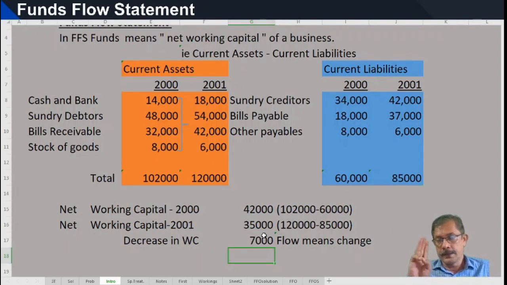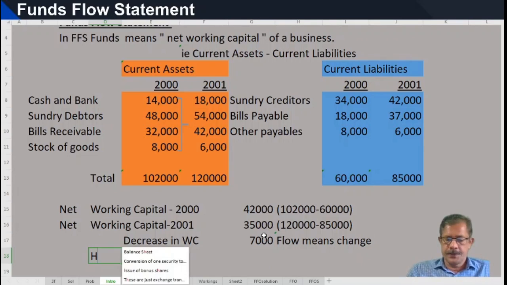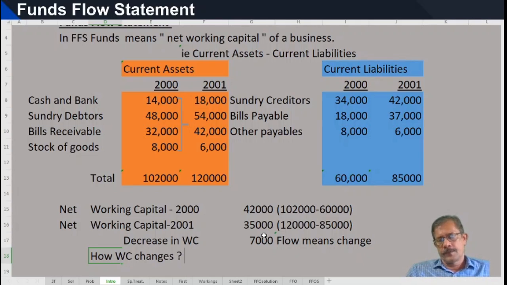Only 3 transactions we need to understand, to see how working capital changes. There are 3 transactions.